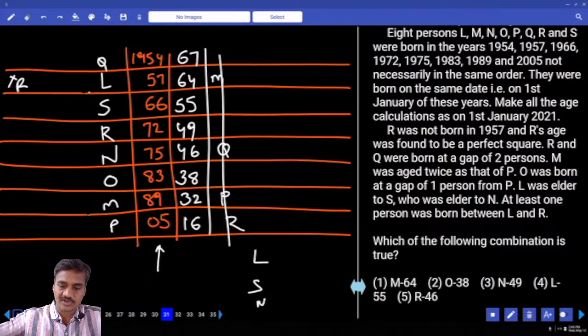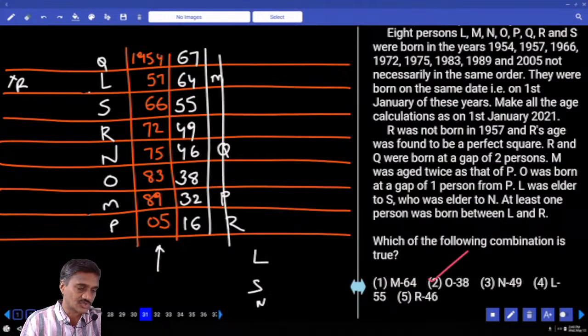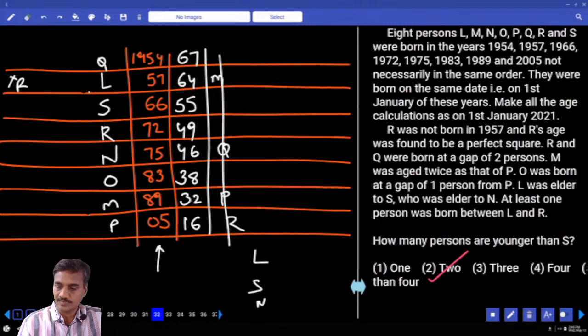And which of the following combinations is true? M is 64 years, that is false. O is 38, definitely, choice 2. 31 it is choice 2. Then 32, how many persons are younger than S? Younger than S, there are 5 persons younger than S, more than 4, choice 5, question number 32.